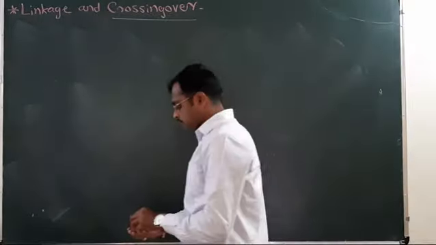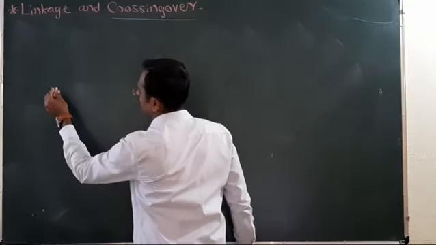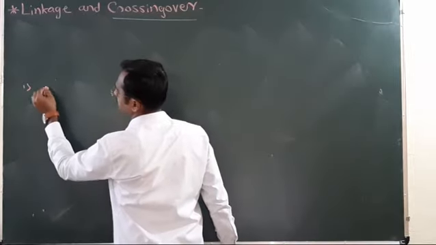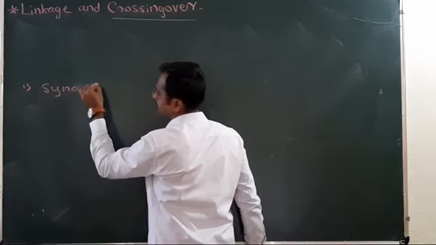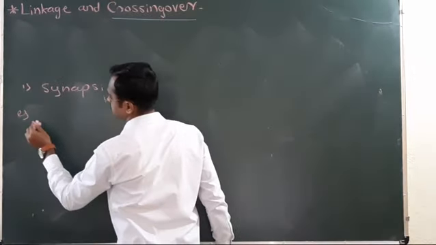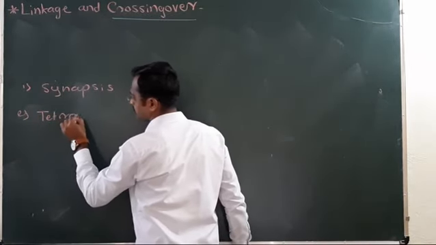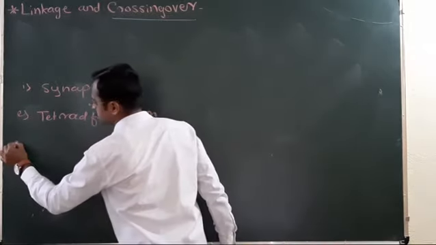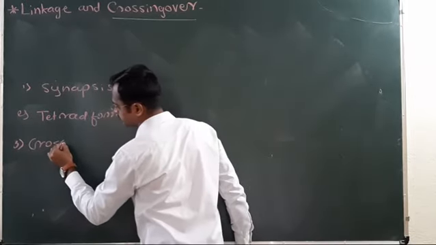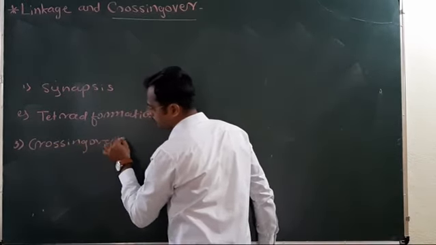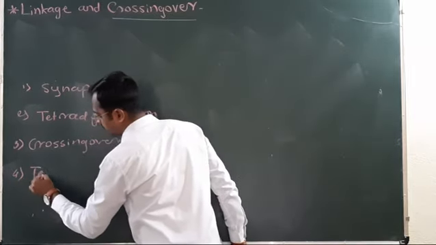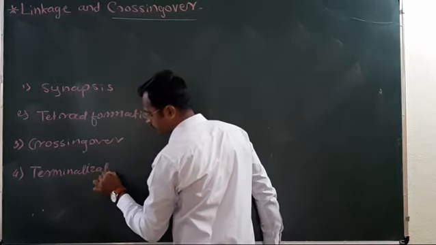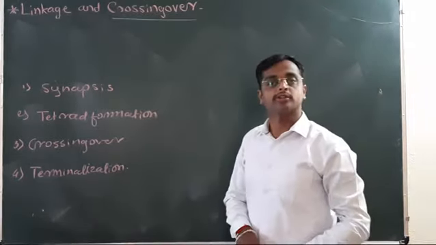Now, crossing over takes place by four steps. The first step is synapsis. The second step is tetrad formation. The third step is crossing over. And the fourth step is terminalization. Now, let us study the crossing over step by step.